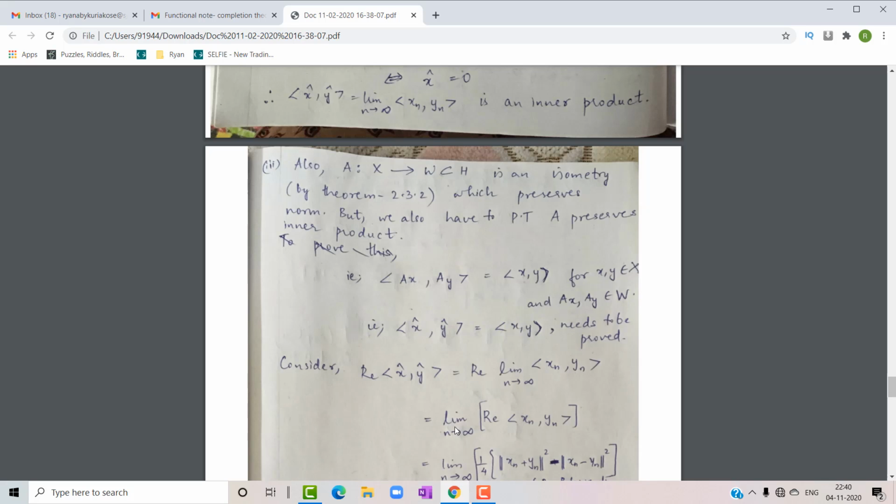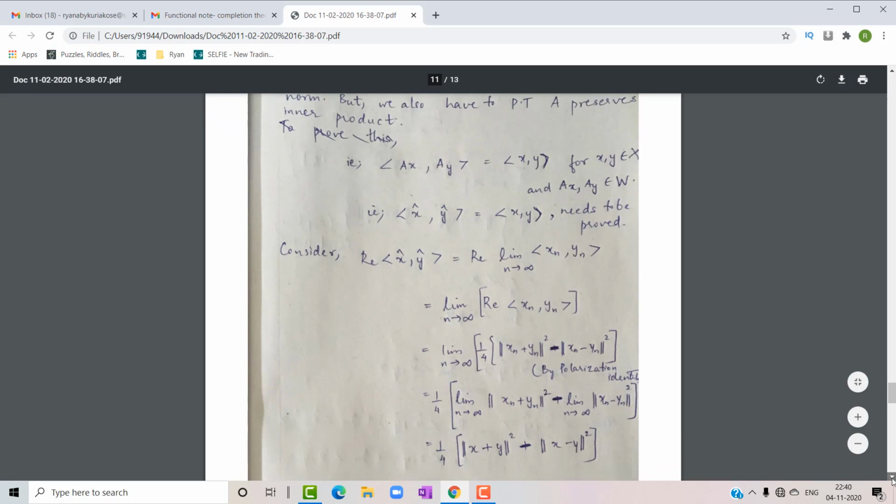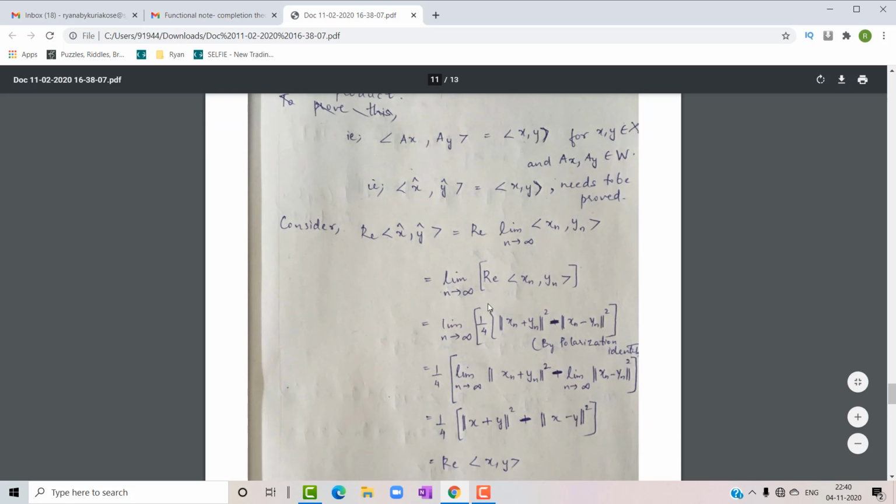If we apply the real part inside, what do we get? We can write it as the limit as n tends to infinity of the real part of the inner product of xn and yn.